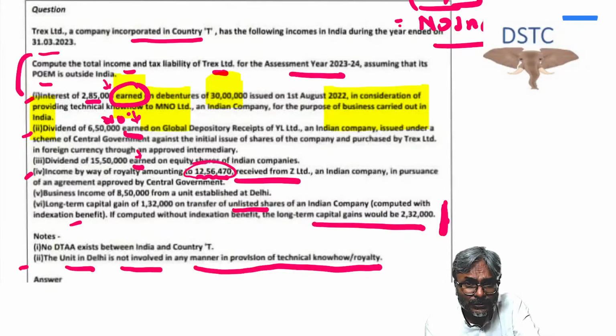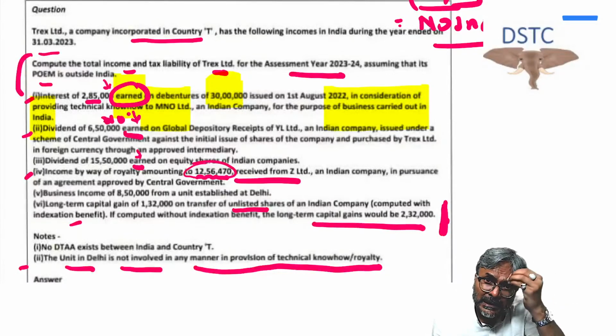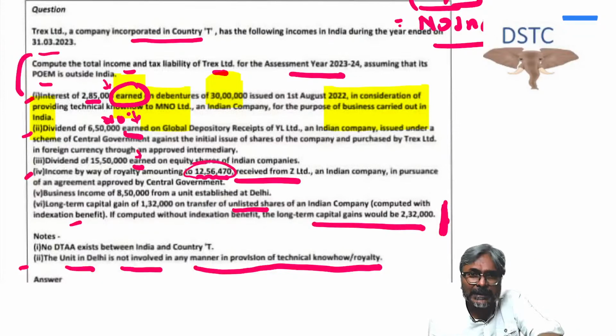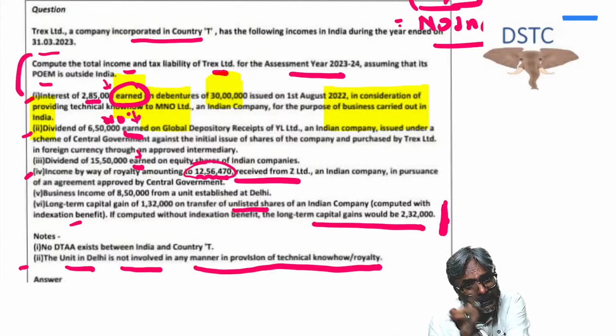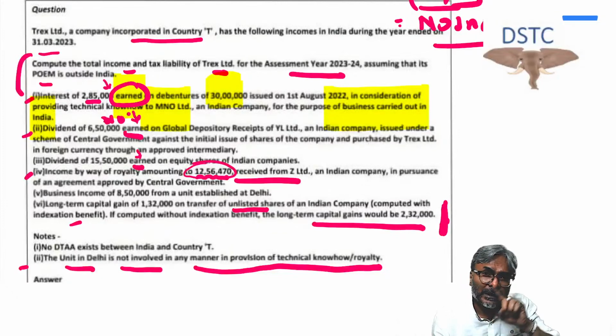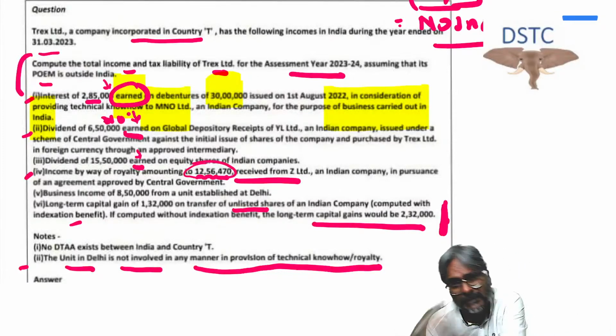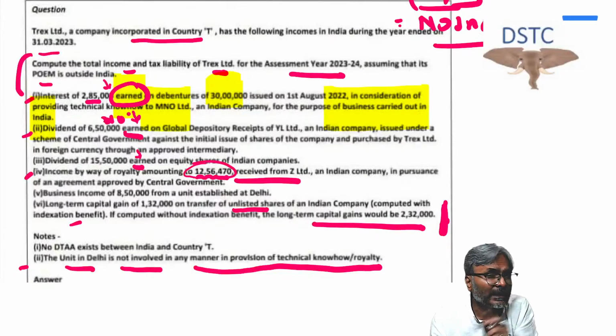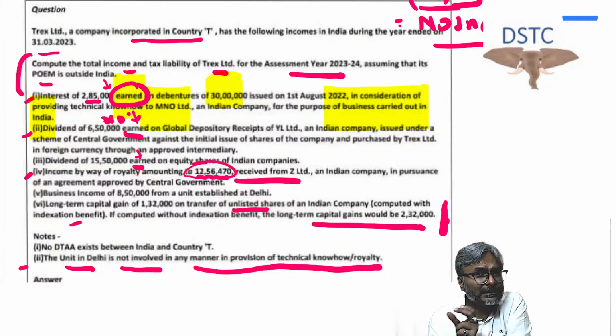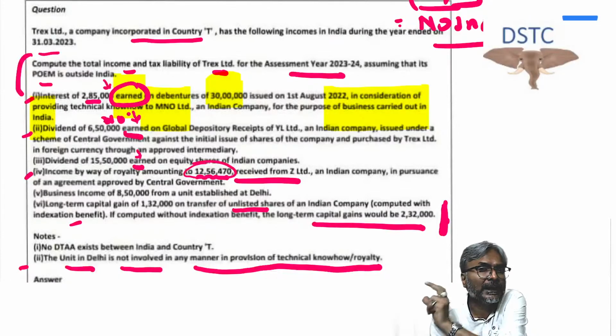That in this question, the word consistently used is earned and suddenly you are getting received in between. That's where the grossing up is done. But where they have not used the word earned, and the question only talks about received, what is the assumption you will make? That it is assumed that this received is the gross amount and not the net amount.